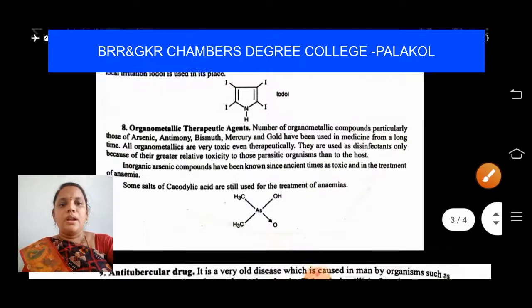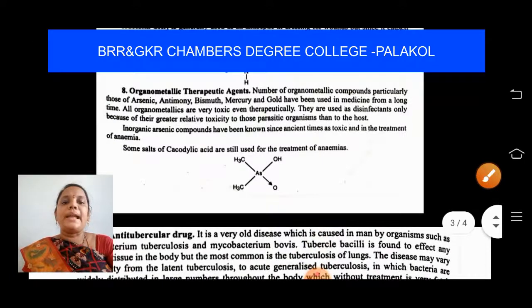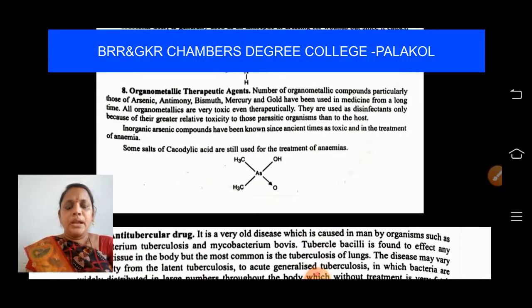Next, organometallic therapeutic agents. We have learned about organometallic compounds, their preparations, properties, and uses in the previous semester, students. But organometallic therapeutic agents are also used as drugs. Let us learn about this, students.